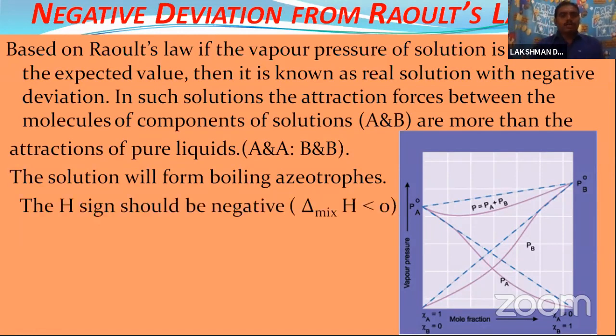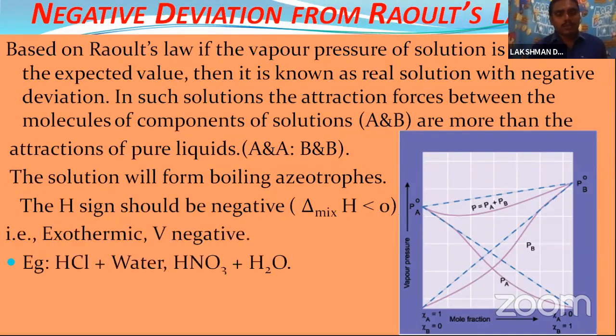Next, the delta H sign should be negative. If delta H sign is positive, that is endothermic. The delta H sign should be negative, that's why it is exothermic. So delta V is also negative. Examples are HCl water and HNO3 water.